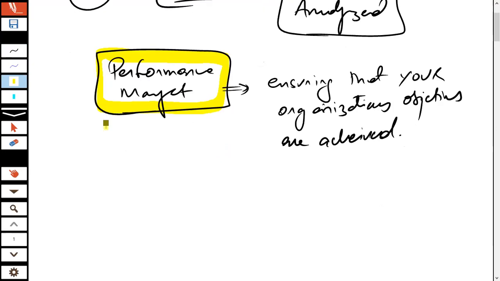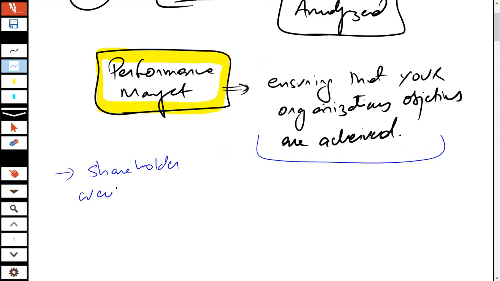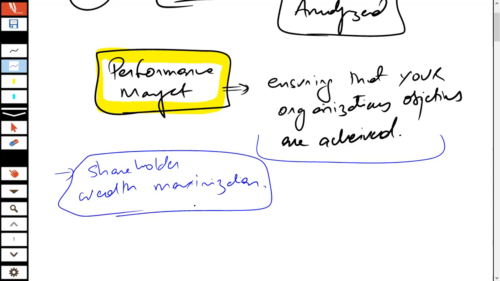Let's try to understand what that means. The major objective of every profit-oriented organization is shareholder wealth maximization. What do you mean by shareholder wealth maximization?